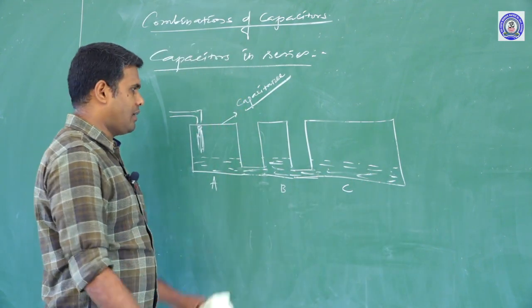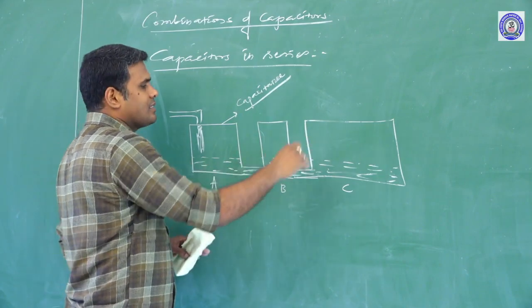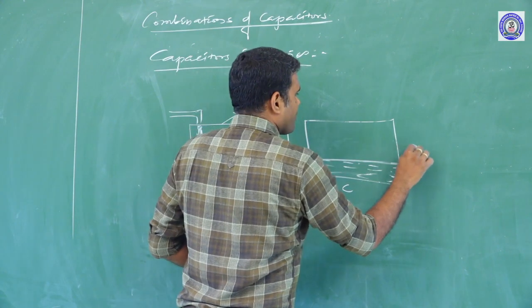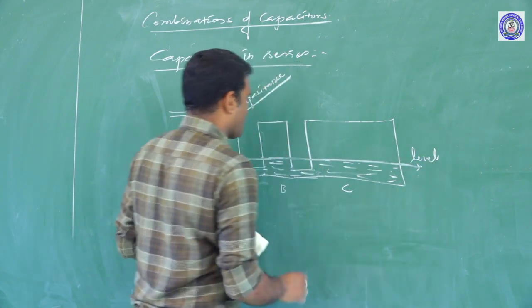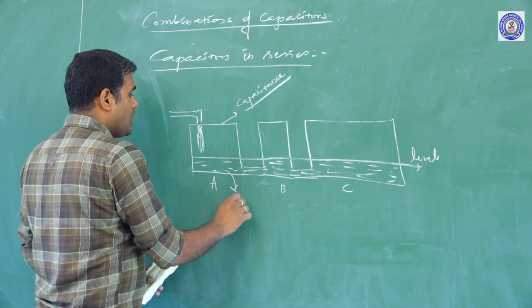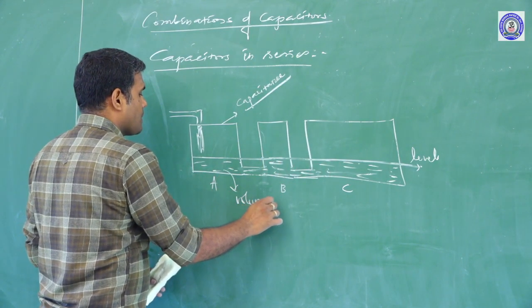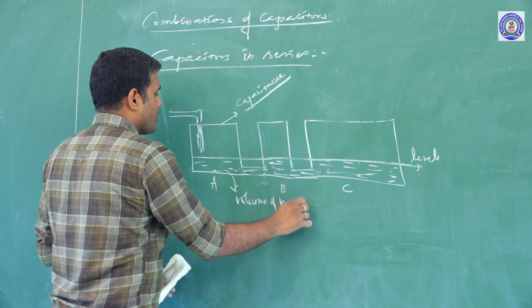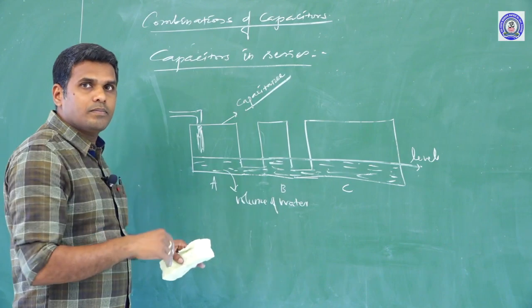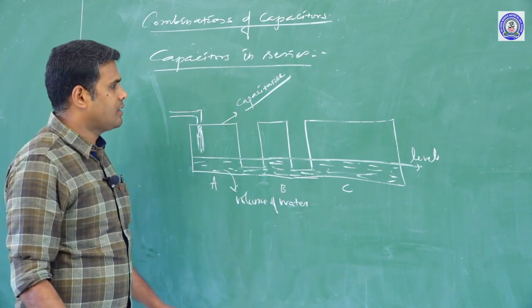So what is same here in this case? Level is same. What is different in all the three containers? Volume of water is different. The level of water is same but volume of water is different.